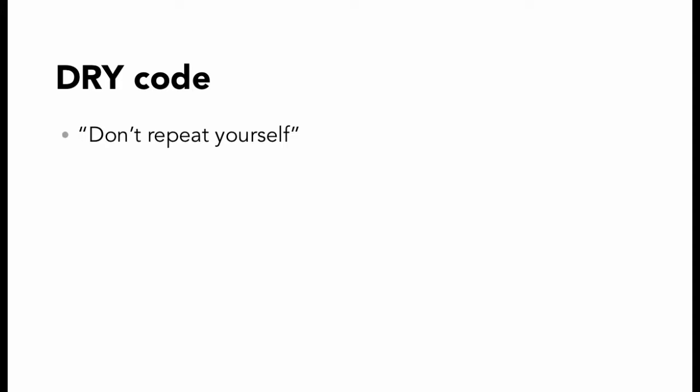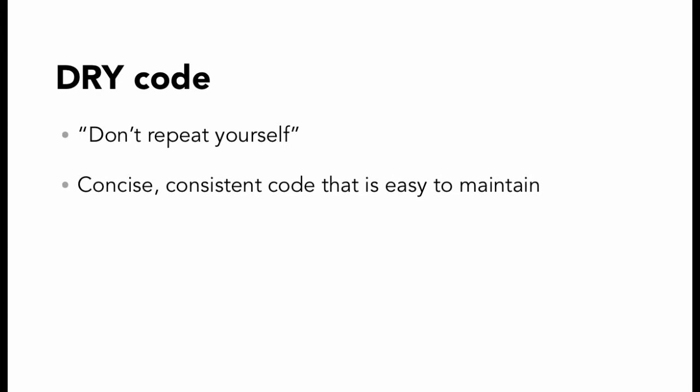And then you can refer to that information from other places if you need to use it more than once. And it makes sense that the easiest code to maintain is going to be DRY code, because duplication can lead to inconsistency, can make our code unclear, and can make it harder to maintain and update. So if we follow the DRY principle, we're going to end up with concise, consistent code that's easy to maintain.